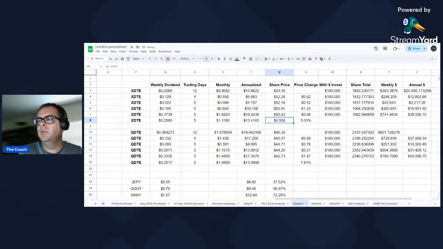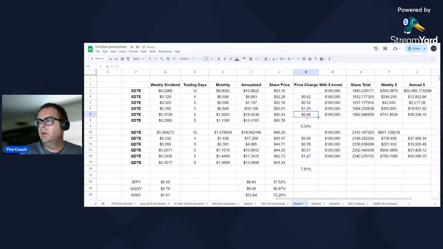So let's do this. 50.76. There we go. Formatting. All right, and then the next one, QDTE, 43.34. So this one came back as well. Take this one, cut it, move it down here. Take this one, cut it, move it down here as well.